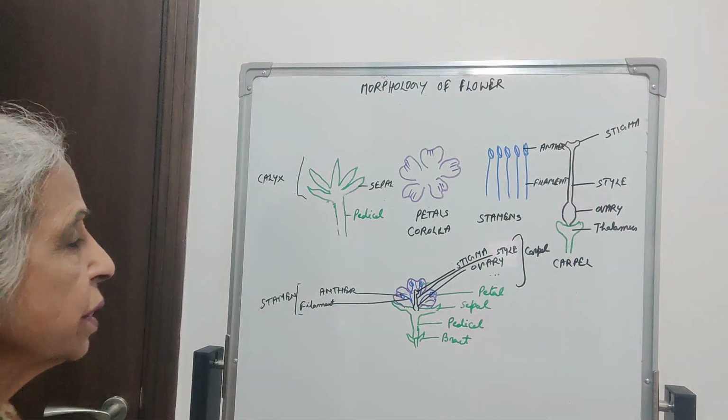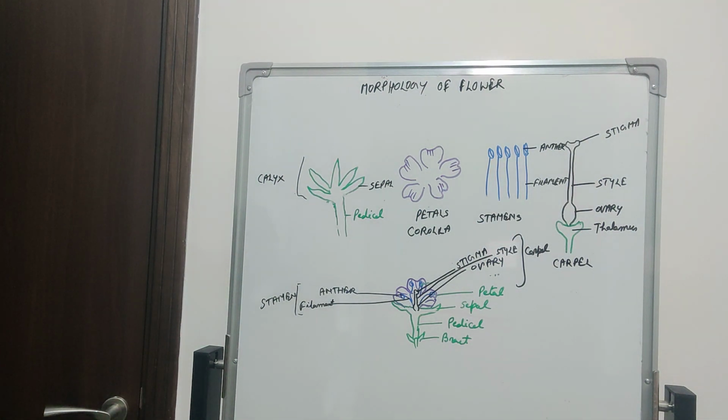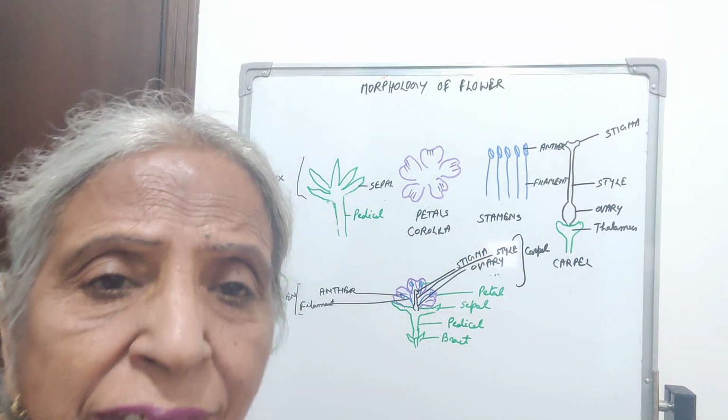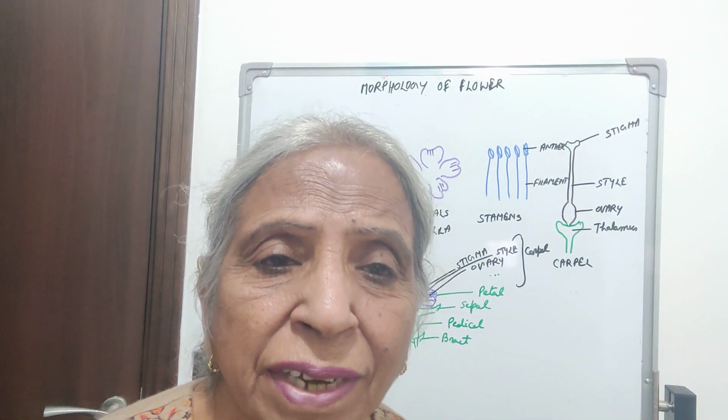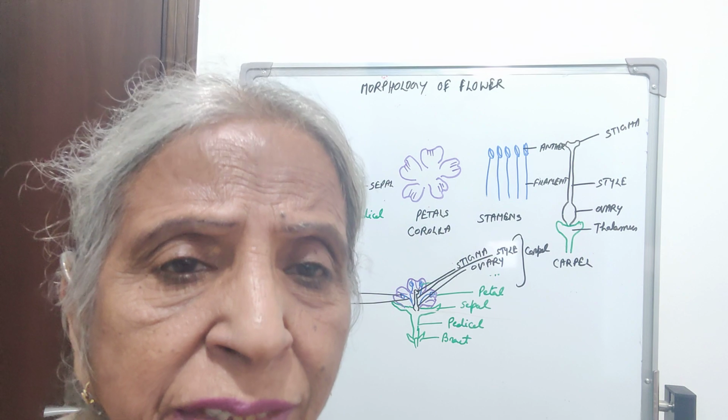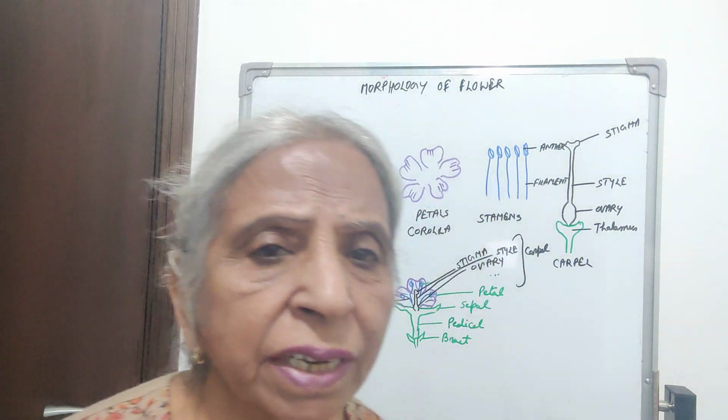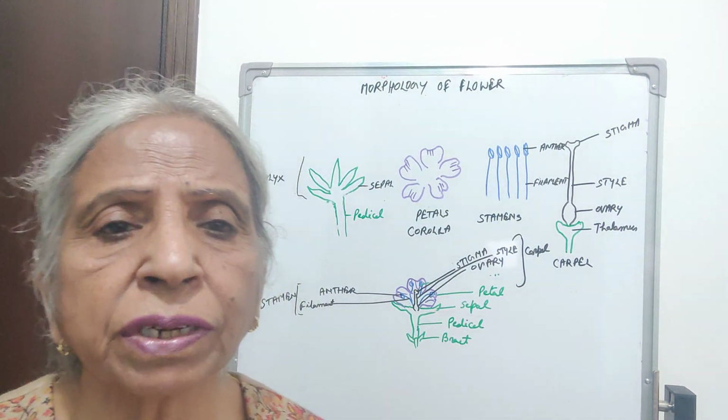That is valvate, twisted, imbricate, and vexillary. In valvate, one end of the sepal touches the other end of another sepal or petal. Then it is called valvate. In twisted, one end overlaps the other, and one end of the other sepal or petal, and similarly the next sepal will cover the other end